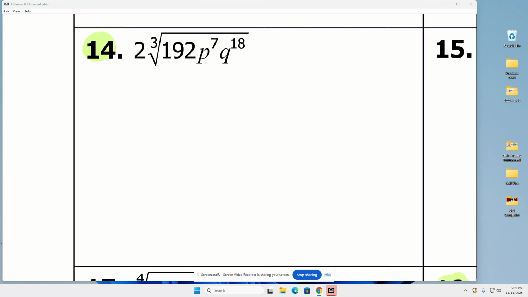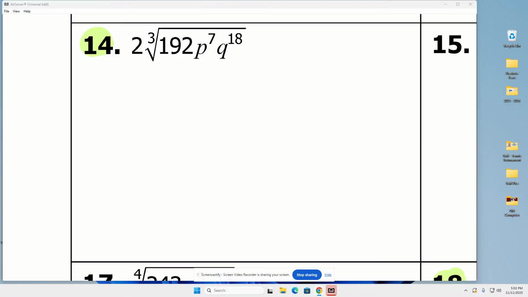Let's go to number 14. Again, I'm gonna leave 2 alone. And now I'm gonna focus on my root. It's cubed, cube root.